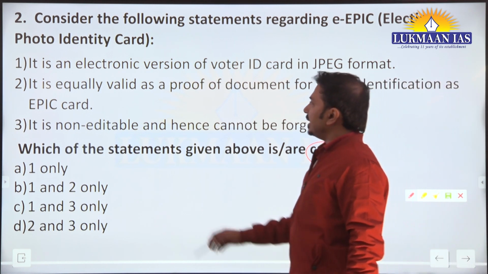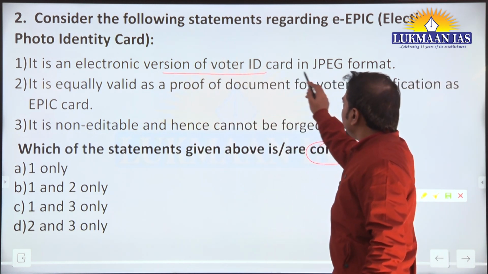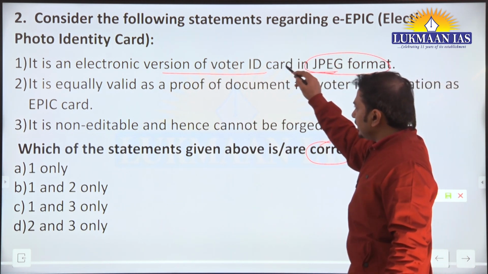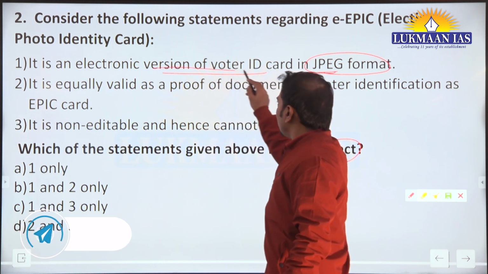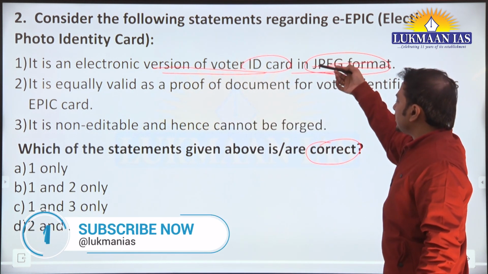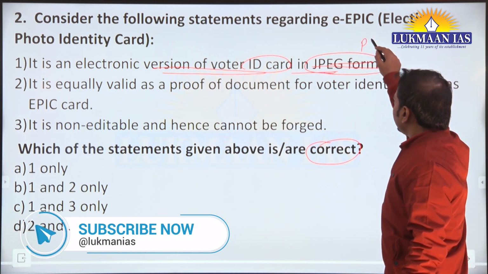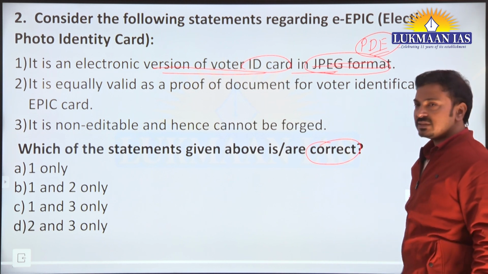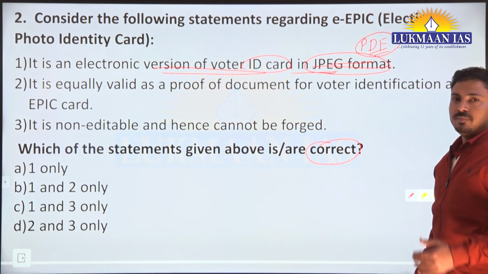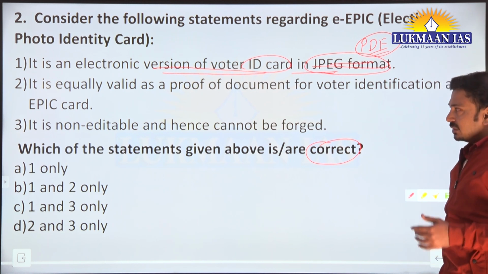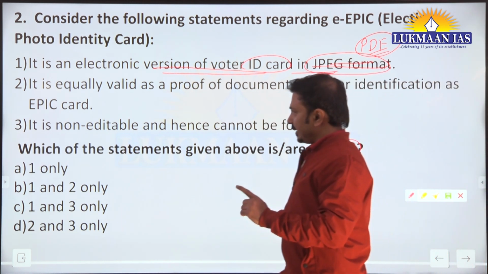Okay, so it is the electronic version of voter ID card in JPG format. Now it is true that it is the electronic version of voter ID card, but not in JPG format. It is a bit of specific information, but it is in use many times. Simply we can say that it is in PDF format and not in JPG format. So the first statement is incorrect.